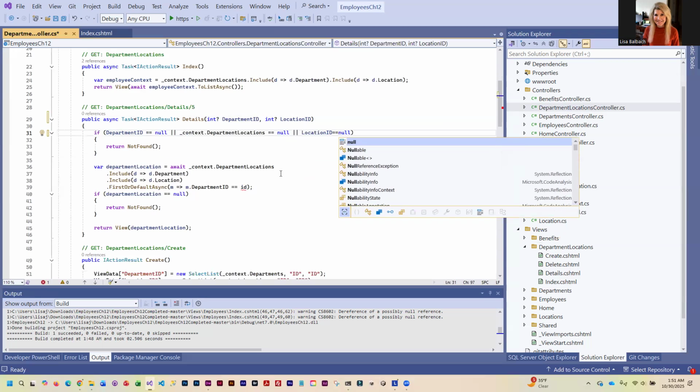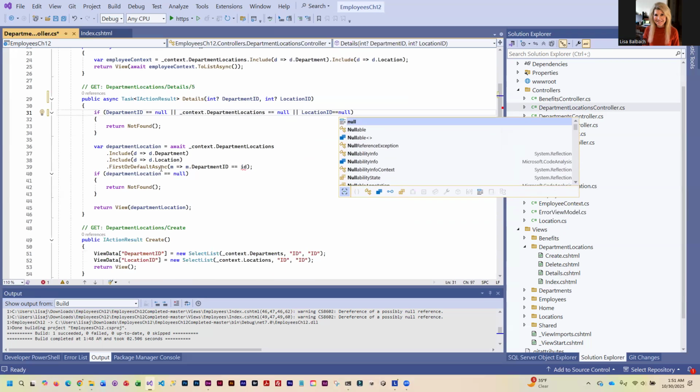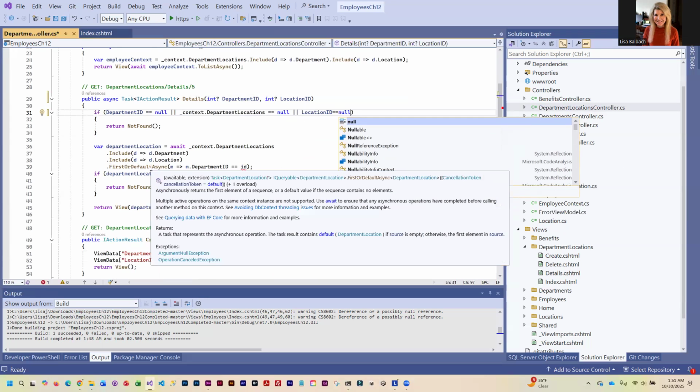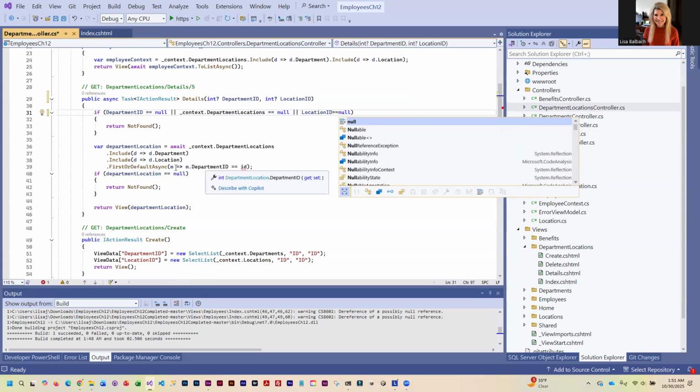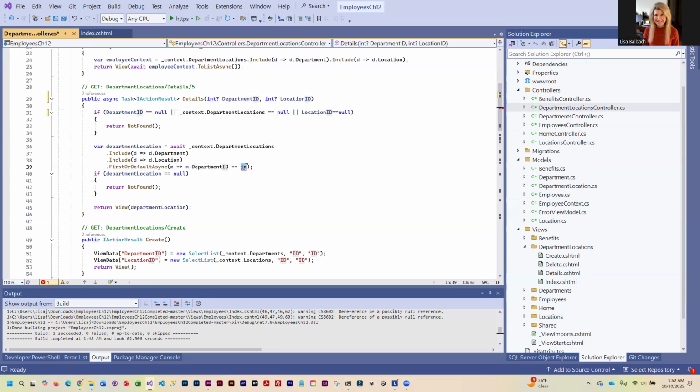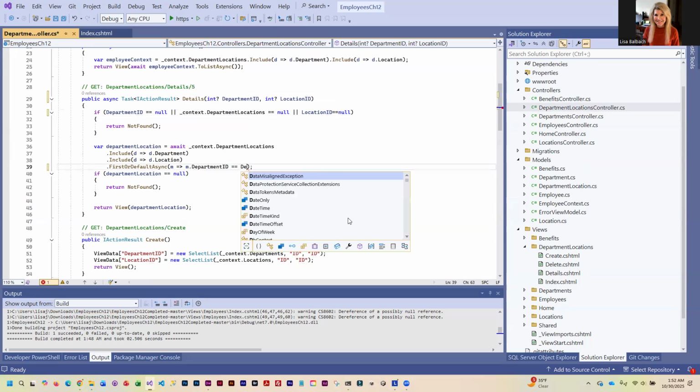And then the final thing that we need to change is probably the most important. When it's reading, going after the record in the database, right now it's only using one key. And we need it to use both. Now we changed the name to Department ID, so we need to fix that here. And then the second key that it needs to look for is Location ID.